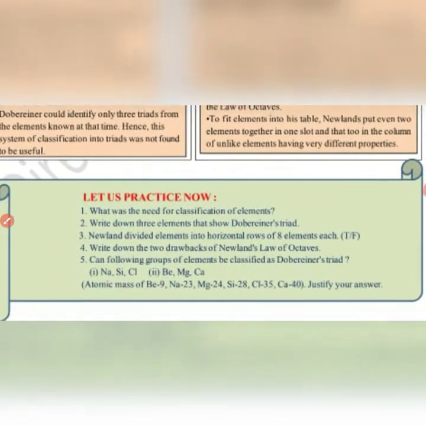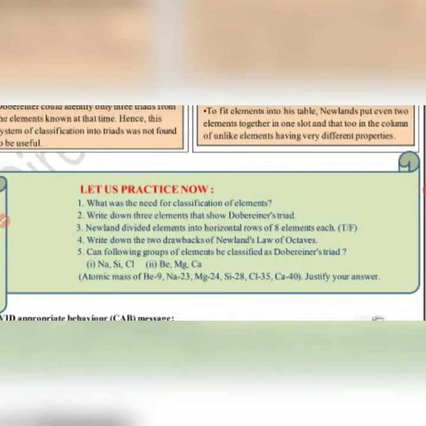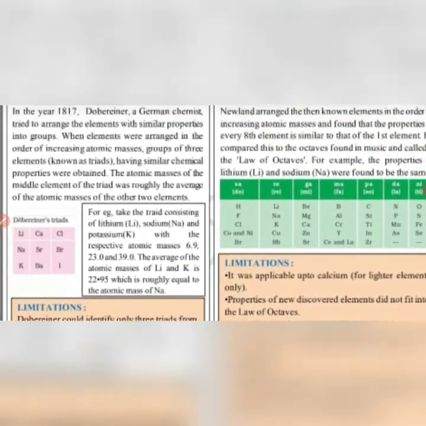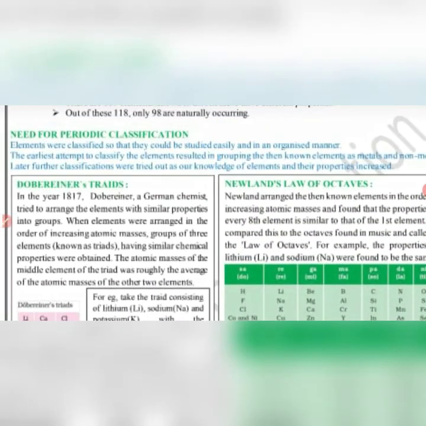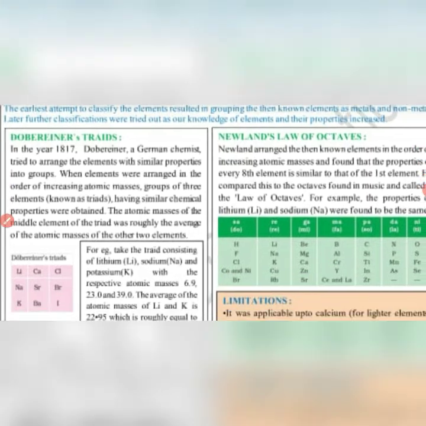Now let us see the question answers. What is the first question? What was the need for classification of elements? So what does the first question suggest? As we have just seen before also, the need of classification was to make our study easy and in an organized manner. We need to classify these elements.